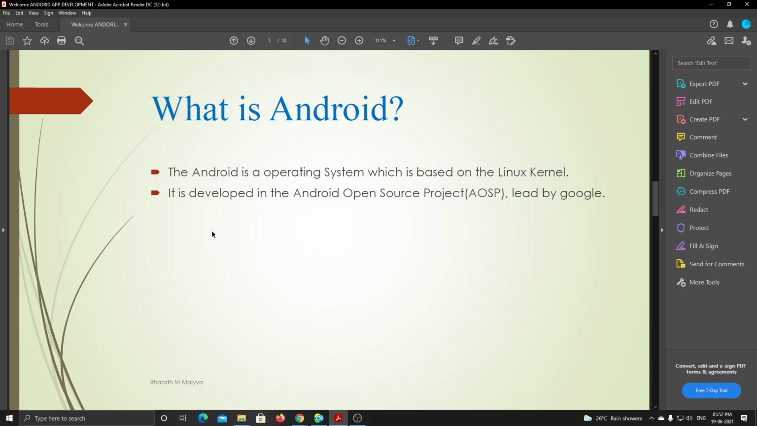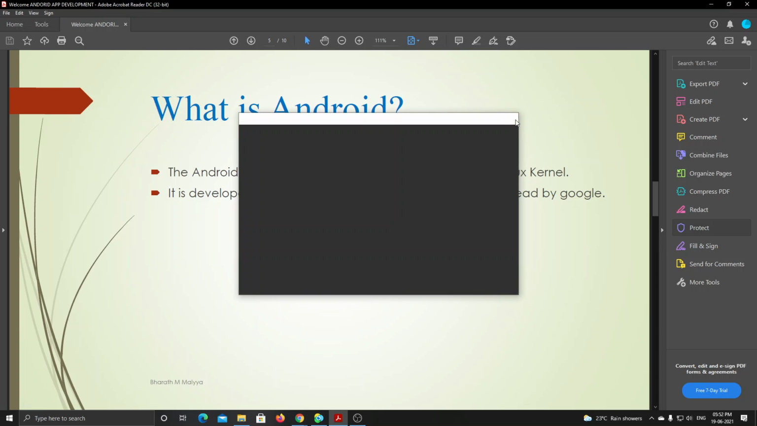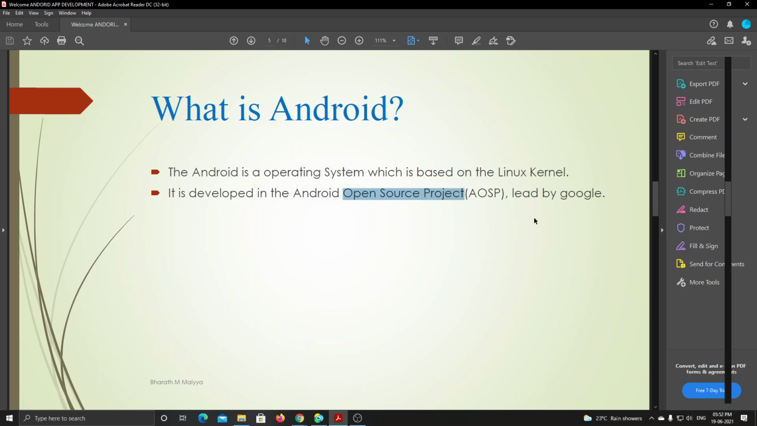Then it is developed in the Android Open Source Project. When Google bought it in 2005, it started to improve more, so it is led by Google. It is an Android open source project now, so we can access it or implement it in our own devices. We can also edit and customize it ourselves without any license. Okay, understood what Android is, in simple words?